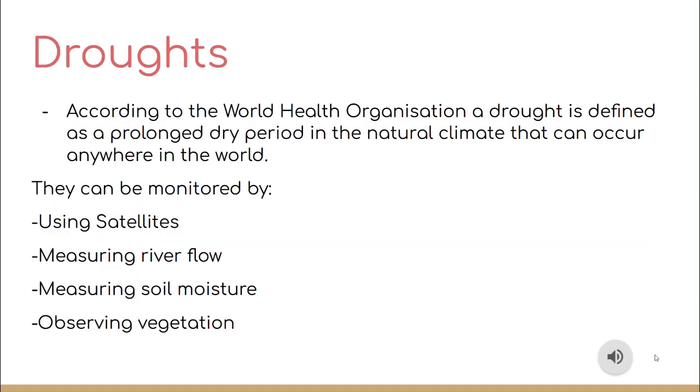According to the World Health Organization, a drought is a prolonged dry period in the natural climate cycle that can occur anywhere in the world. We can monitor droughts from the ground by measuring river flow and soil moisture, or satellite technology can be used to view water levels in lakes and rivers, soil moisture, and vegetation.